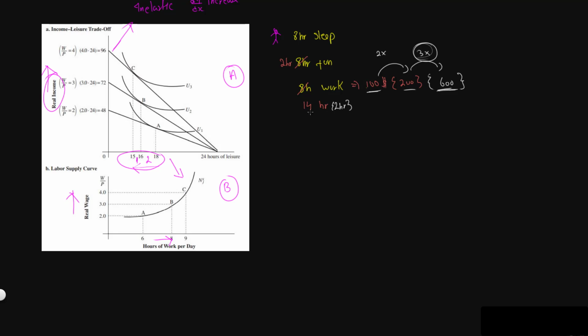Maybe, since I only have 2 hours of leisure, I might only be willing to add half an hour. I only have 2 hours for fun, 2 hours for leisure. For any increase in amount of salary, I won't be willing to let go of my leisure time, since my leisure time is already very little.